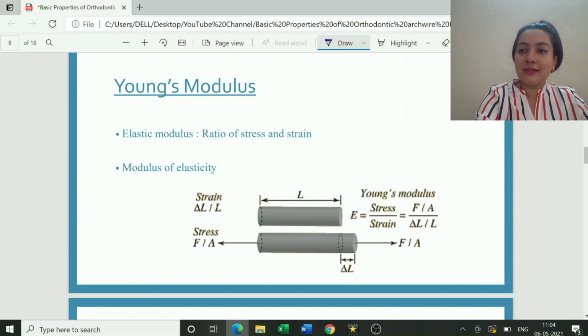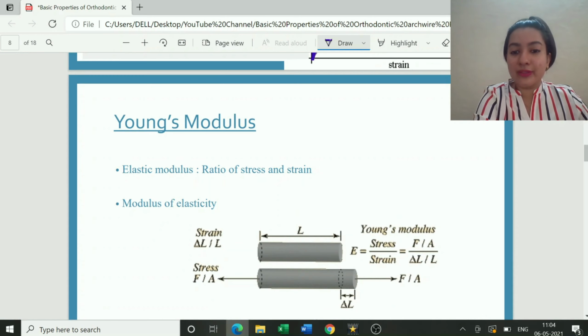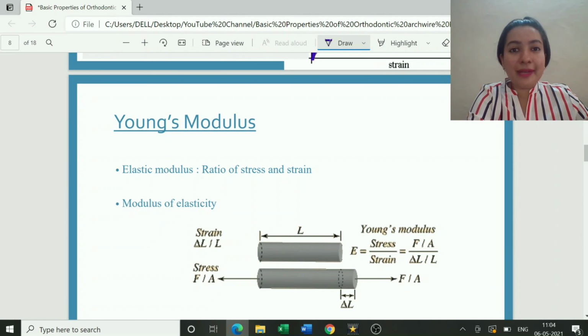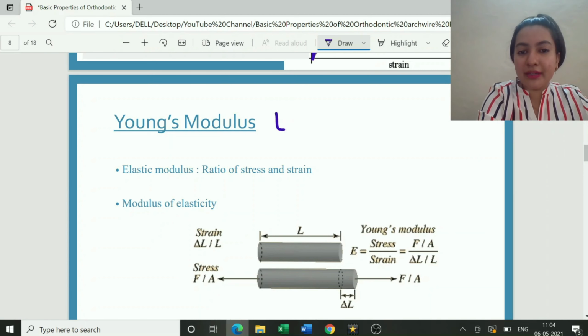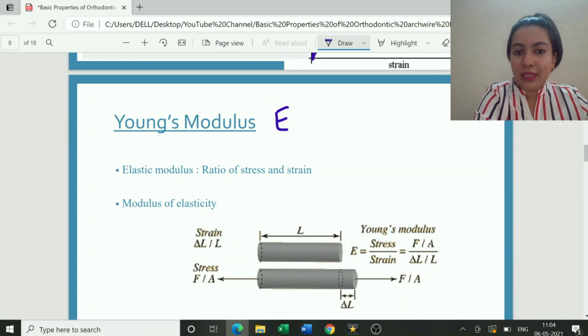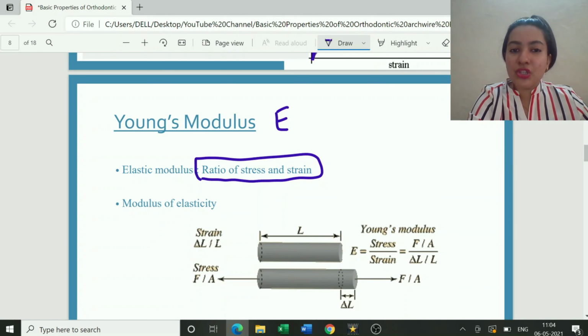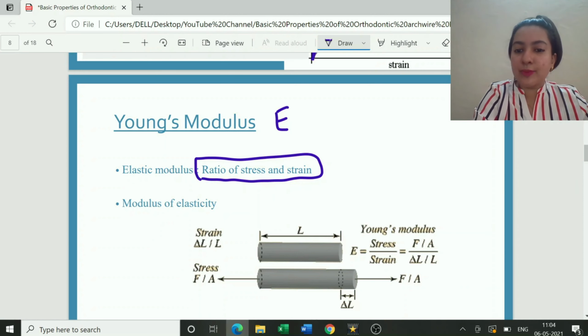Before that, let us understand the concept of Young's modulus. Please note that Young's modulus is synonymous with elastic modulus and modulus of elasticity. So either of these words can be used interchangeably, so you do not have to get confused in your exams, because all three mean the same. Okay, so Young's modulus, first thing, it is depicted by the letter E. What is Young's modulus? It is the ratio of stress and strain. Okay, so the ratio of stress by strain is your Young's modulus.